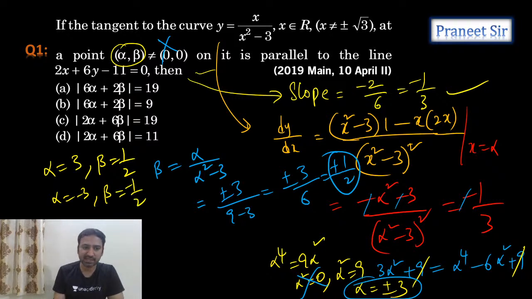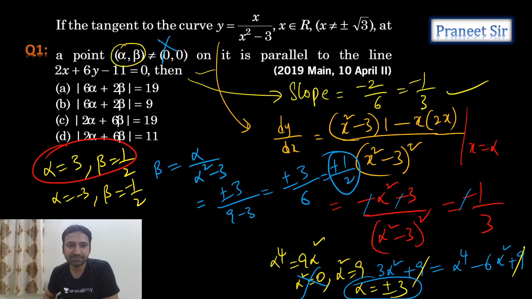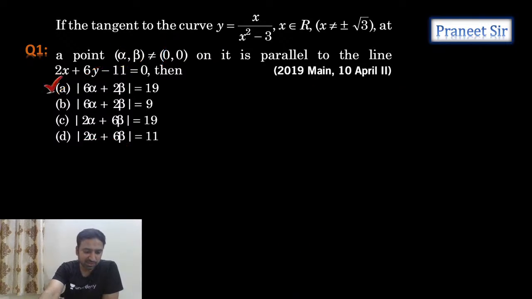So substitute any set of values in the options. Which option is satisfying it? I think the first option is satisfying, guys. 6 alpha plus 2 beta is equals to 6 alpha is 18, 18 plus 1, 19. Is anything else satisfying? That's it, right? Yeah, that is the only option satisfying. So the first option is correct.